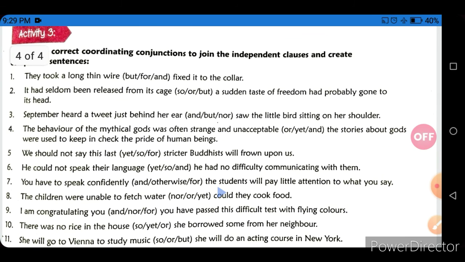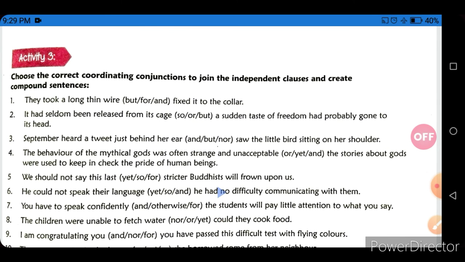Next activity, activity number 3. Choose the correct coordinating conjunctions to join the independent clauses and create compound sentences. They took a long thin wire, fixed it to the collar. So here 3 options are there: but, for, and. Which conjunction is used over here? They took a long thin wire and fixed it to the collar. So the conjunction and is used over here.